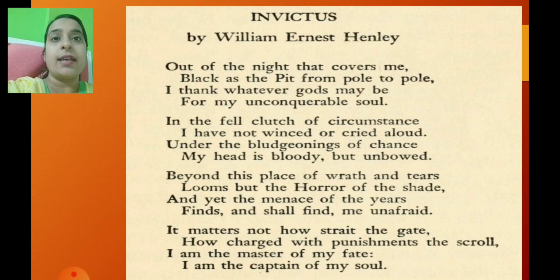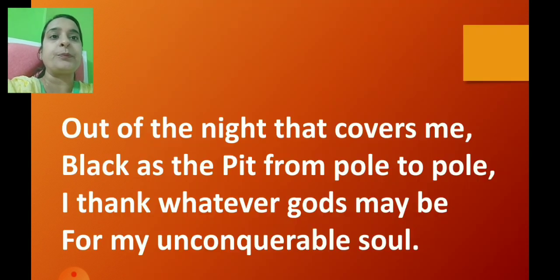Now children, let's understand the poem stanza by stanza. First stanza. Out of the night that covers me, black as the pit from pole to pole, I thank whatever gods may be for my unconquerable soul.